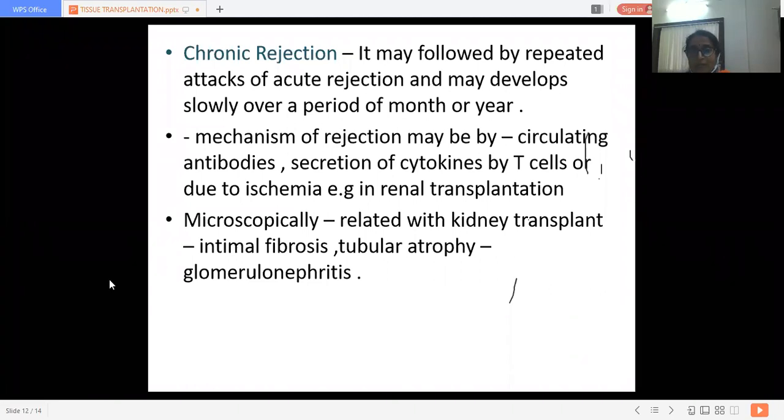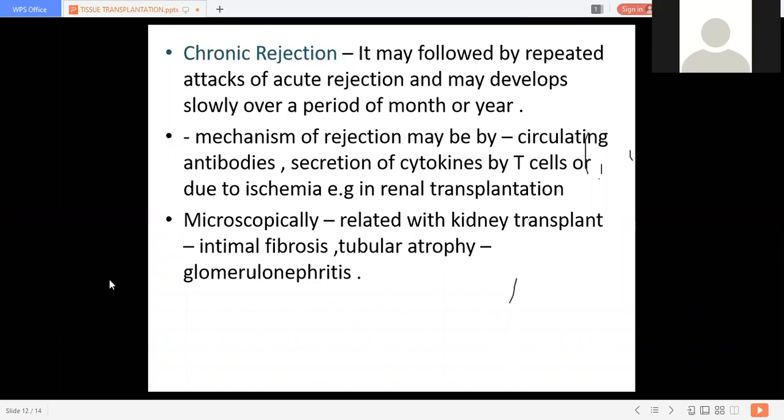Slowly that organ will get deranged. It occurs slowly, and the clinical manifestation may require a year to appear. So it always happens in case of renal transplantation.